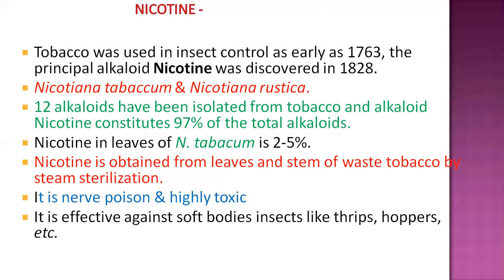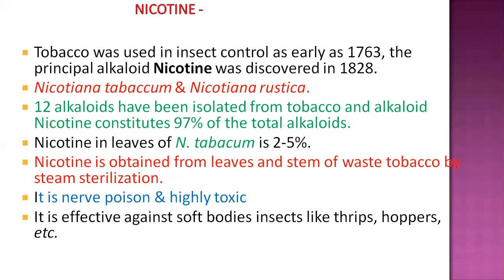This nicotine is obtained from plant parts of tobacco, the leaves and mostly the stem, or from waste tobacco by steam sterilization. This compound nicotine acts on insects as a nerve poison, inhibiting acetylcholinesterase. It is highly toxic when applied on the pest body, absorbed through the integument, or cuticle, or even entering the insect through the trachea.